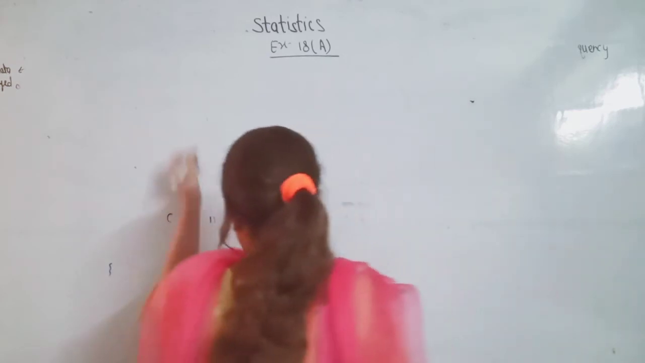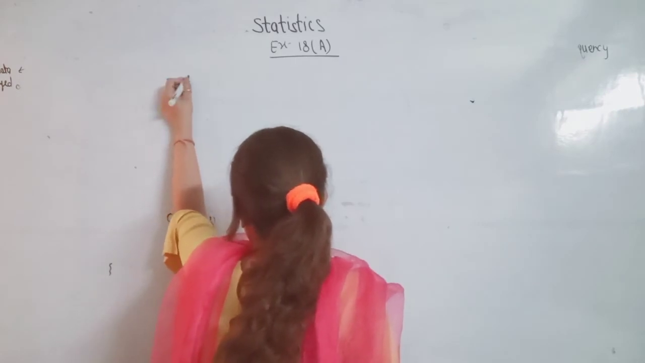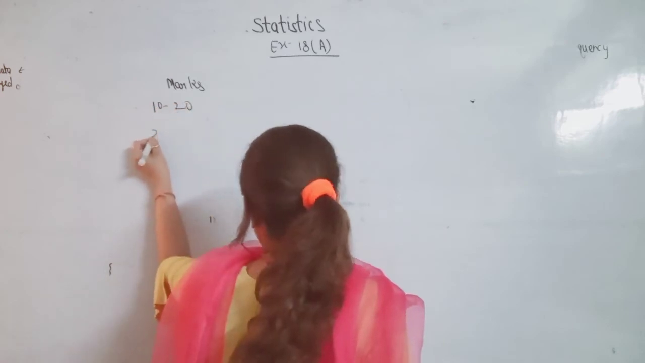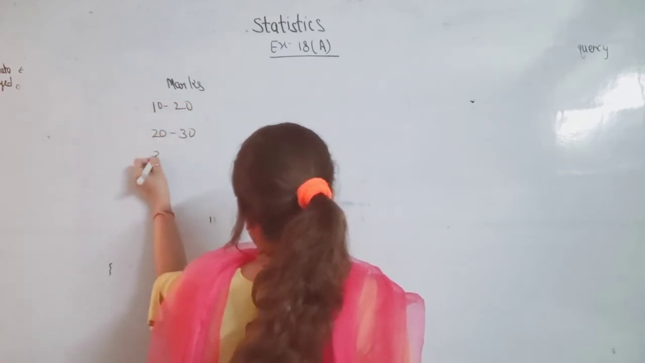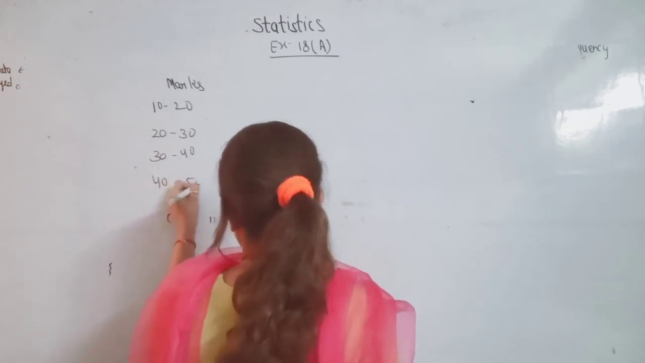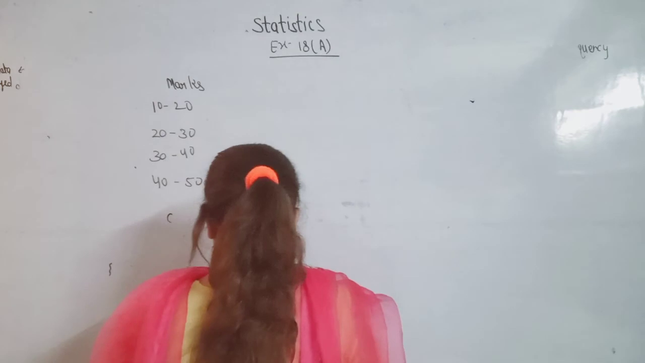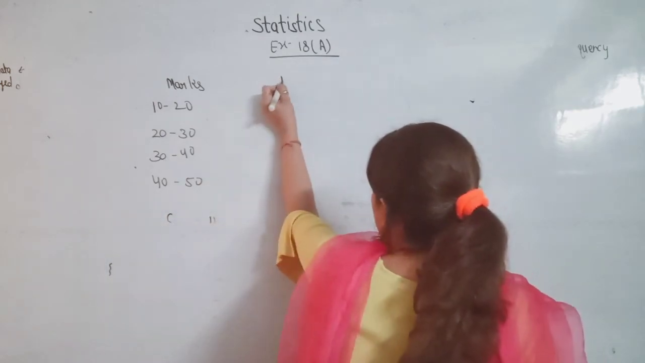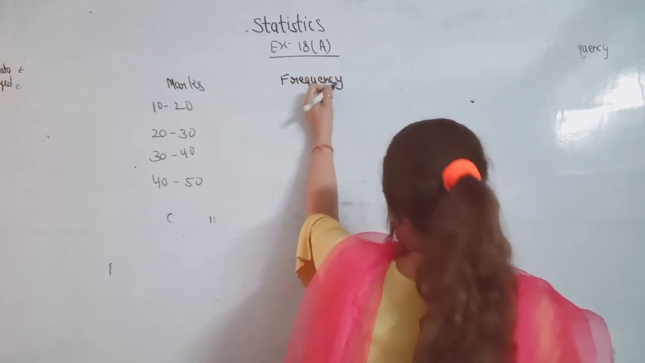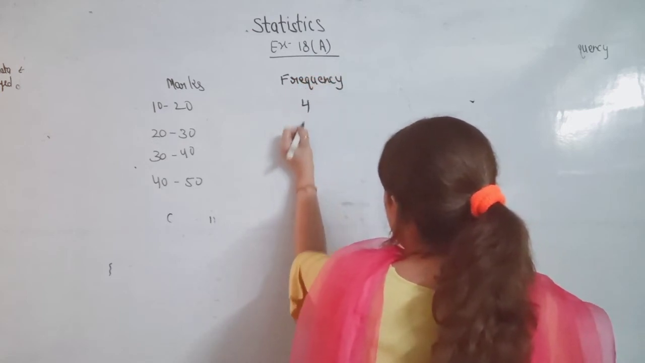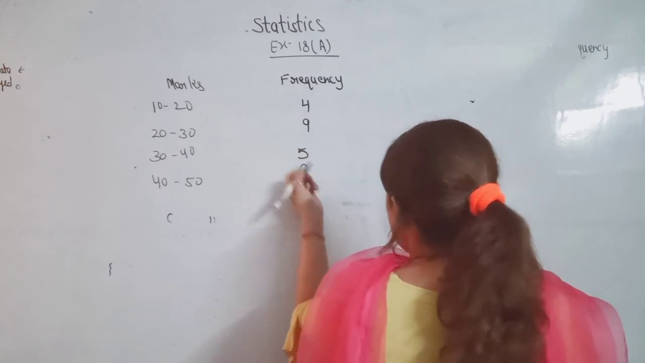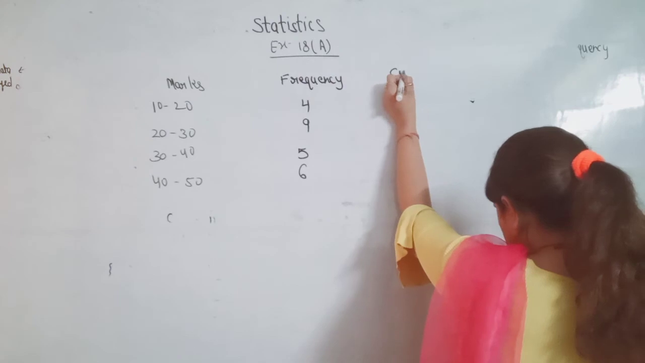Suppose we are having the marks. The class intervals are 10 to 20, 20 to 30, 30 to 40, 40 to 50. This is the marks, and the frequency is given as 4, 9, 5 and 6. So how do we find the cumulative frequency?